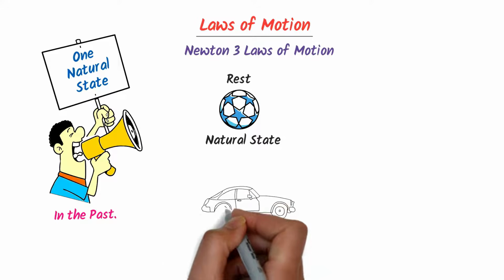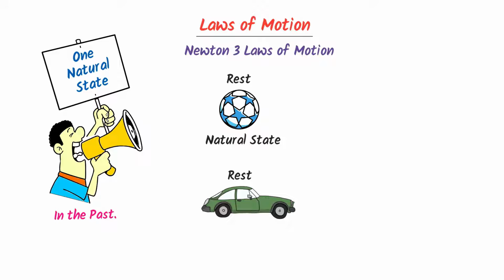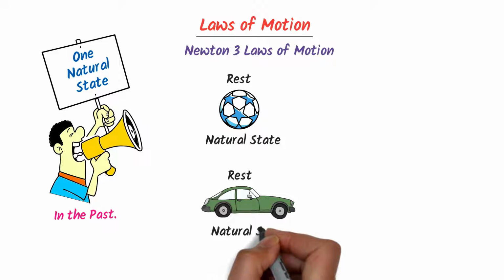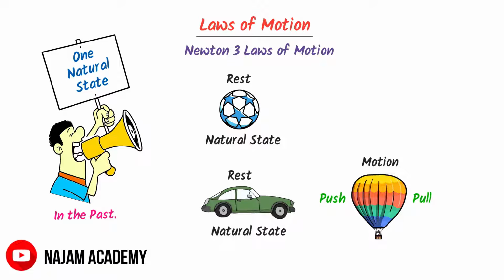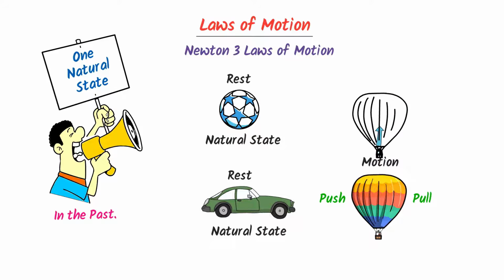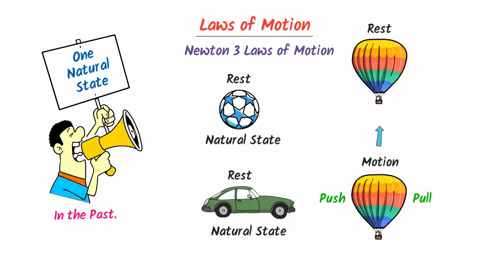Secondly, consider this car at rest. Scientists believed that this is the natural state of the car. On the other hand, scientists believed that objects stay in motion only if they are pushed or pulled, but eventually the moving body would come to rest, which is the natural state of any object.